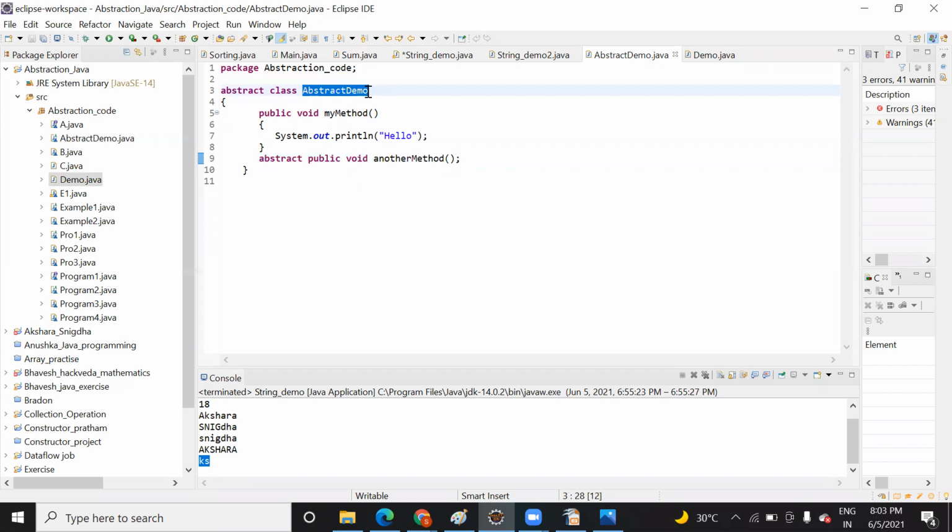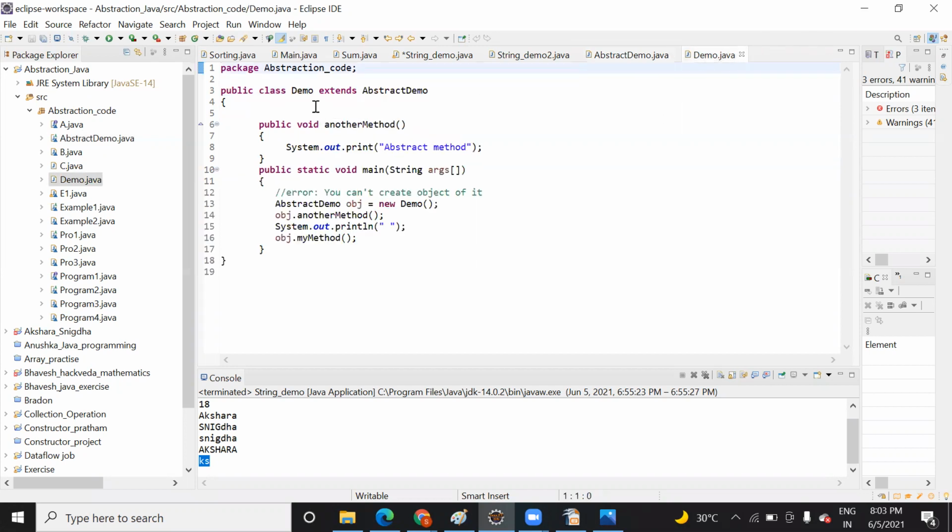I will simply inherit this class. How do you inherit this class? With the help of which keyword? Extend. Good. So here you see I have extended, and I am providing a body to it. I have provided a body, meaning I'm just printing it. This is an abstract method. You can perform any operation, arithmetic operation or whatever task you want to perform, you can do it here. And then you need to create an object.